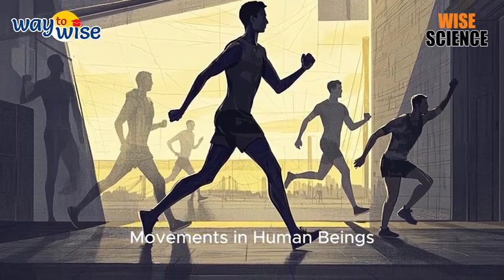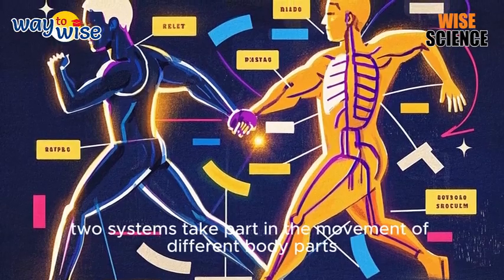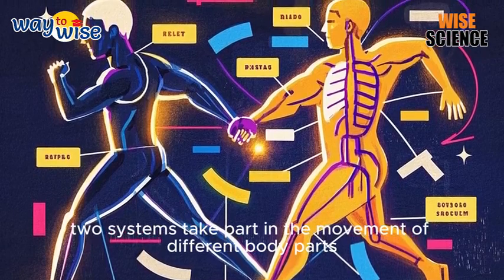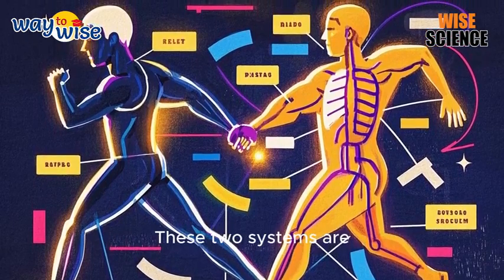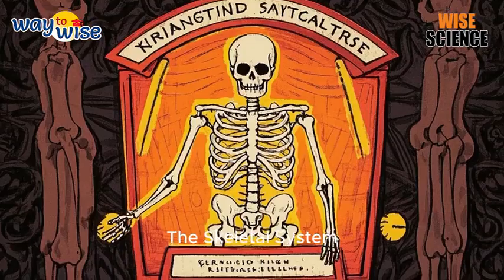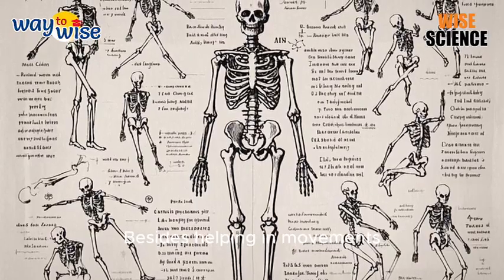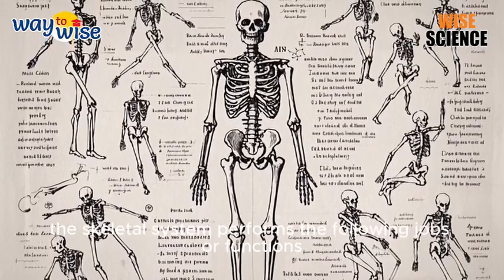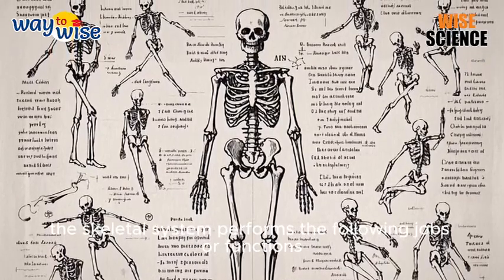Movements in human beings. In human beings, two systems take part in the movement of different body parts. These two systems are: 1. The skeletal system, and 2. The muscular system. The skeletal system. Besides helping in movements, the skeletal system performs the following jobs or functions.